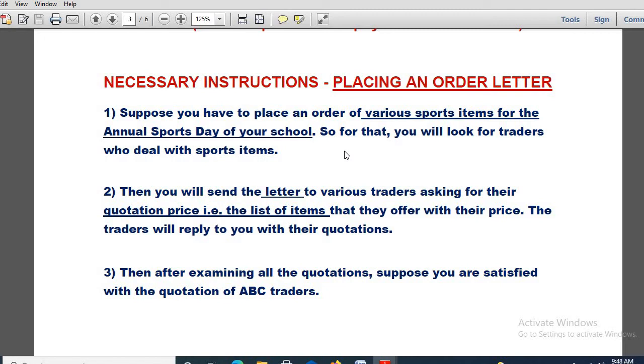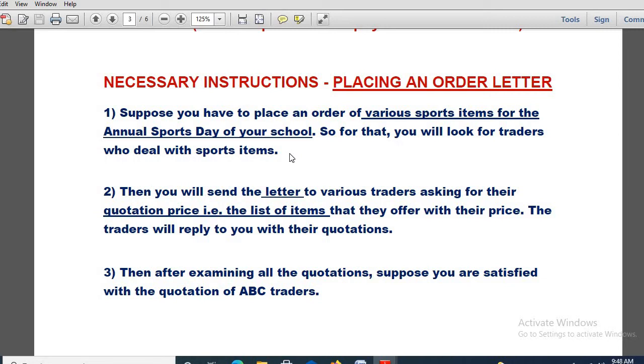If you go on scrounging the CBSE test papers, you will get questions like this. So if you get a question like this, you have to place an order related to various sports items for the annual sports day of your school. For that you will look for traders who deal with sports items. Of course you will not be dealing with booksellers.